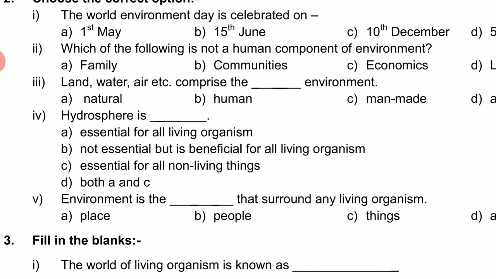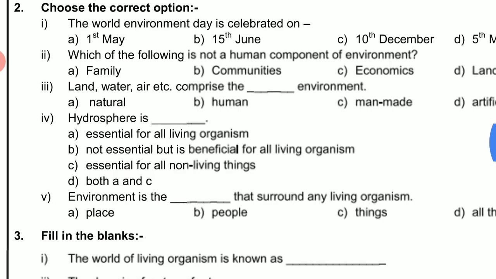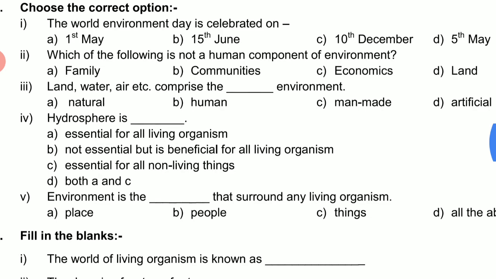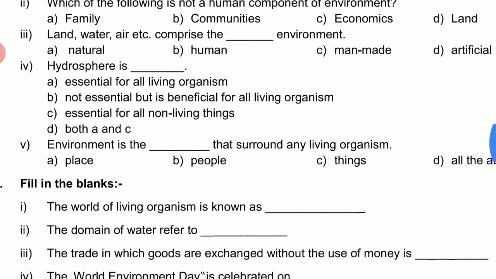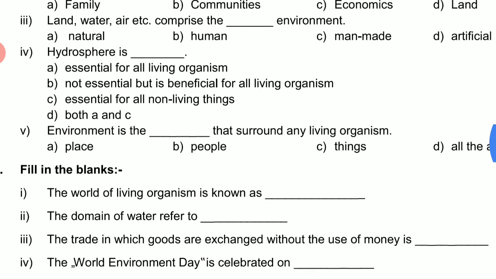Second, which of the following is not a human component of environment? So here you can see family, communities and economics. These are part of human component, but land is not part of human component. So answer will be D, land. Third question, land, water, air comprise the natural environment. Option A. Fourth one, hydrosphere is essential for all living organisms. Okay, for the fourth answer will be A.